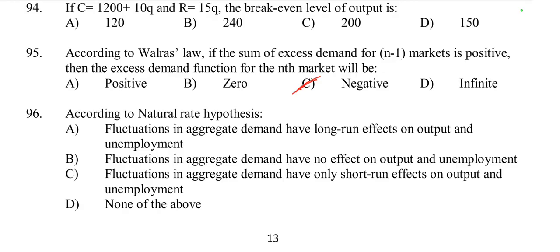How will it be negative? According to Walras law, the sum of the excess demand across all markets must equal 0. So assuming all markets are considered together, if the sum of excess demand for n-1 markets is positive, then the excess demand for the nth market must be negative in order to satisfy the condition that the total excess demand across all markets is 0. So positive plus negative equals 0, thus the correct answer is negative. So C is the right option.